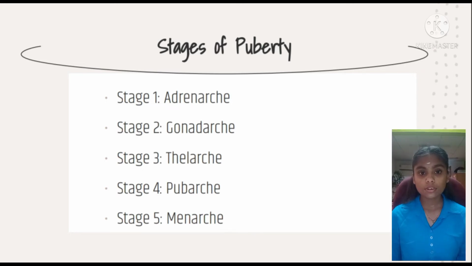The fifth stage is menarche. Menarche is the first menstrual cycle, or first menstrual bleeding, in female humans. From both social and medical perspectives, it is often considered the central event of female puberty, as it signals the possibility of fertility. Girls experience menarche at different ages. Menarche occurring between the ages of 9 to 16 is considered normal.